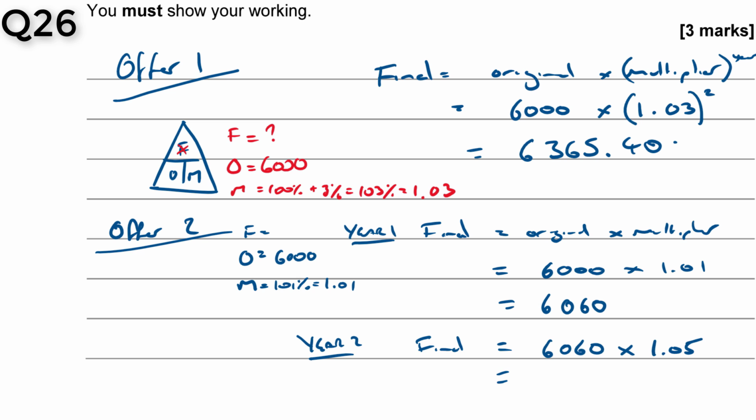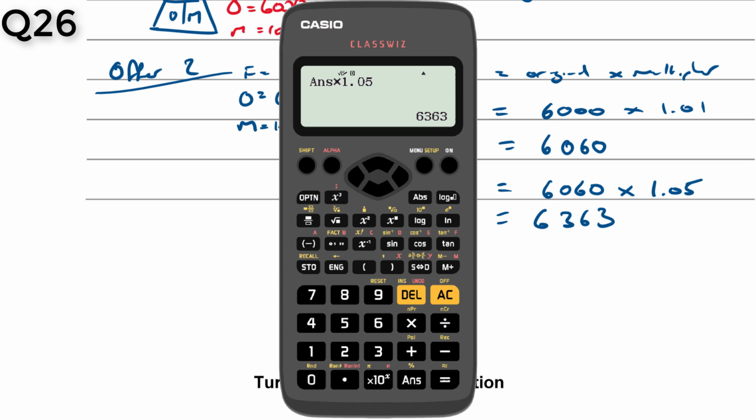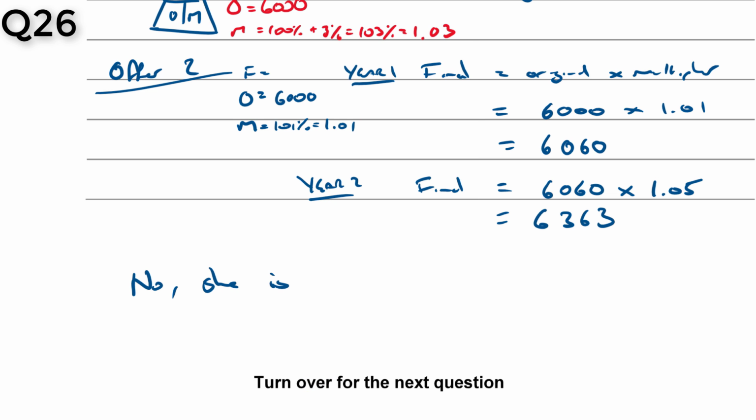So 6,060 times 1.05 actually comes out to 6,363. So it actually works out a little bit cheaper. So is she correct? No, she is not correct.